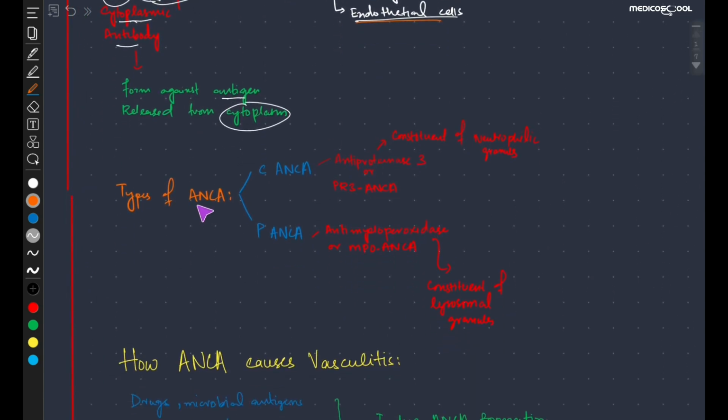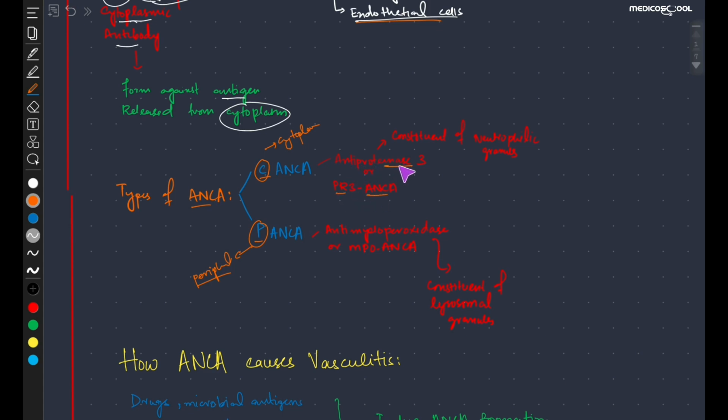Now let us come to the types of ANCA. How many types of ANCA are there? So there are two types, C-ANCA and P-ANCA. C stands for cytoplasmic and P stands for peripheral ANCA. These were the previous names given to these types of ANCA. Now they are called the anti-proteinase 3 or PR3 ANCA.